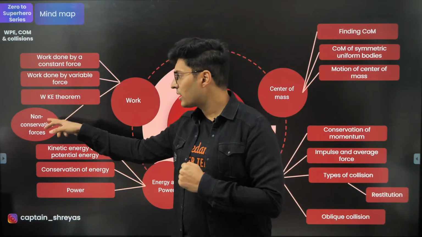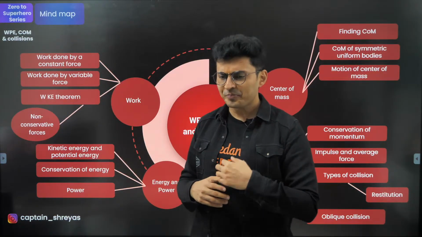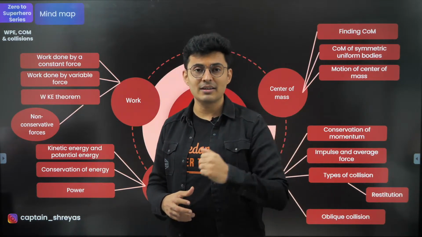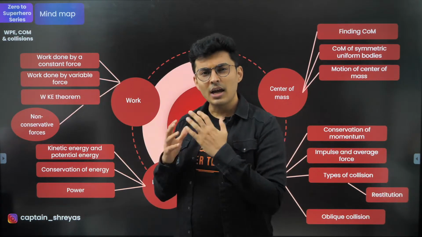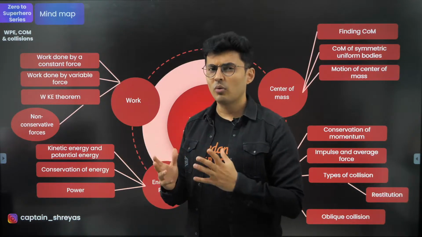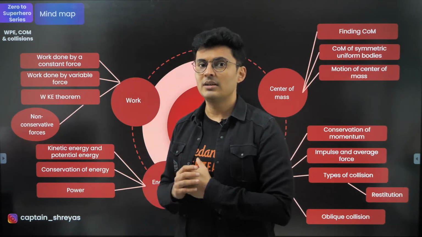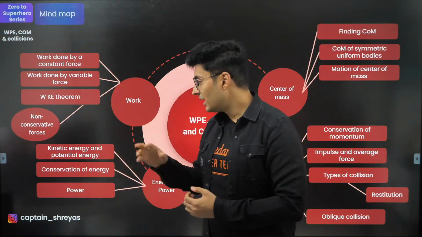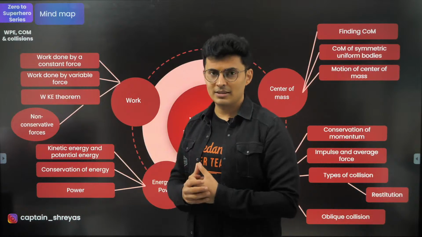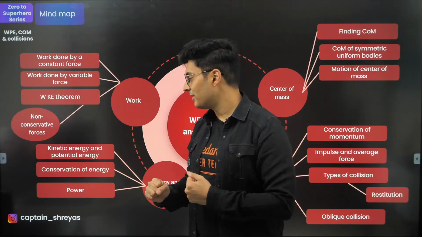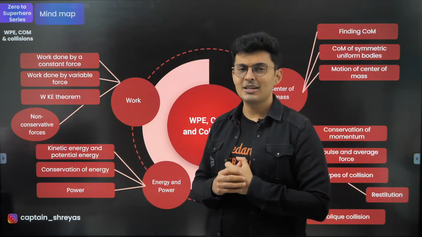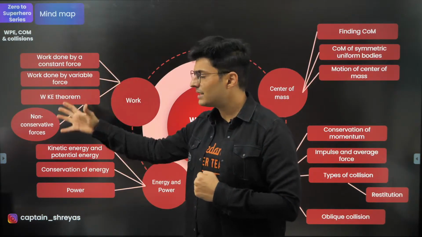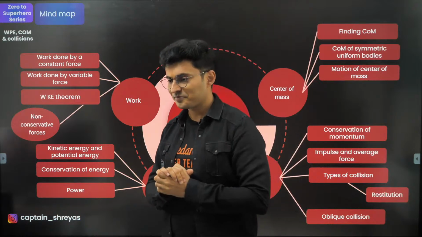From that, you also get 2 kinds of forces: conservative and non-conservative forces. You should know which ones are conservative and what their property is, and the non-conservative examples, and what difficulty they cause in different kinds of situations. So that's the bifurcation of forces based on their work. And then we go to energy, the 2 main things, which are kinetic energy and potential energy, and when their mechanical energy is conserved, under what situation, and also the concept of power. So these are the main concepts in this chapter.